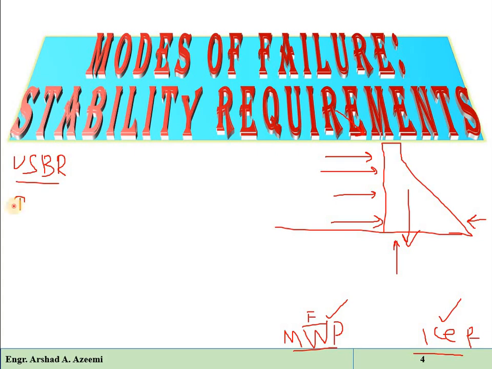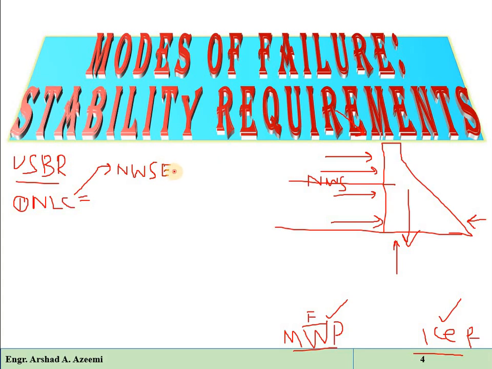So the first one, we have the normal load combination. The normal load combination again has three categories. The first is when the normal water surface is there in the reservoir, meaning the water is up to the level of the normal water surface level, the normal water level.